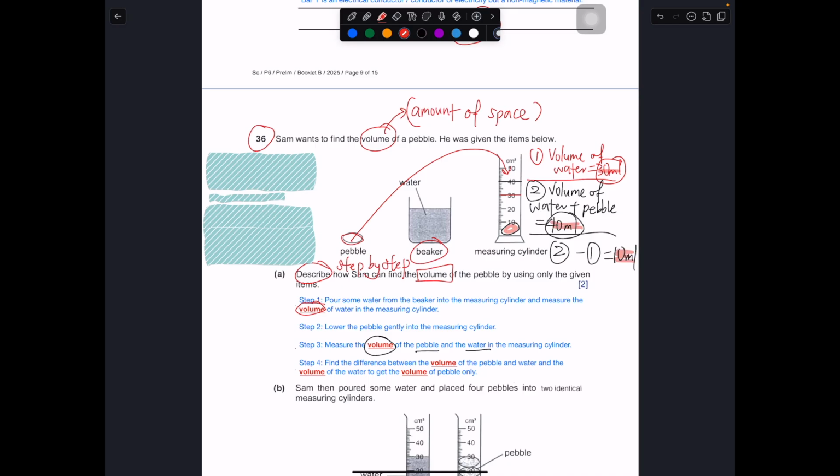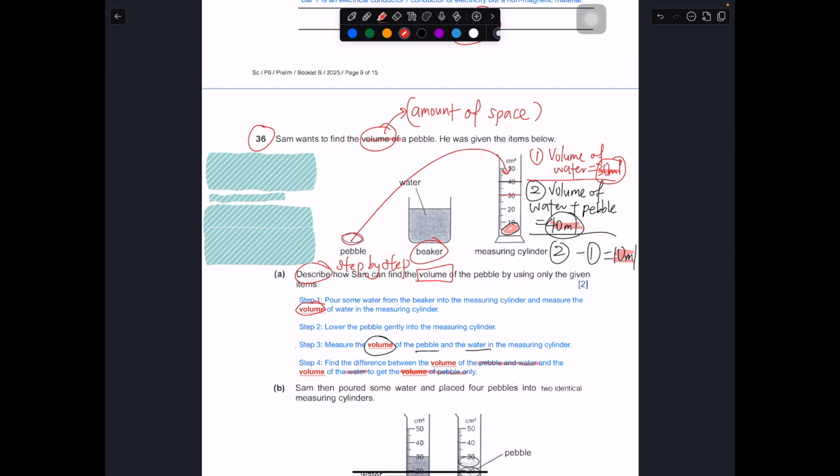10 ml represents the amount of space that the pebbles occupy, which is in milliliters, the unit given to volume. Find the difference between the volume of the pebbles and water, and the volume of water, to get the volume of the pebbles only.